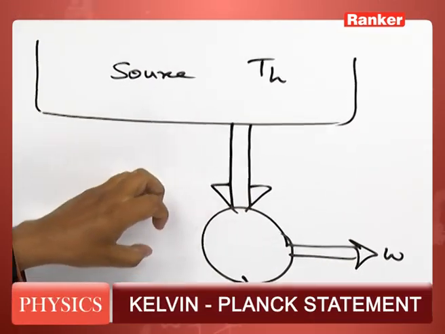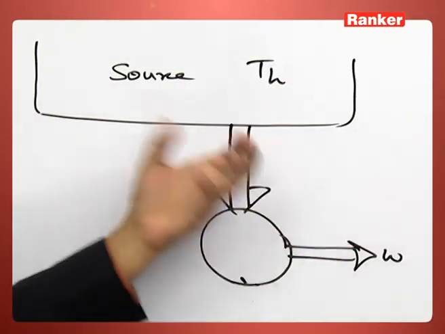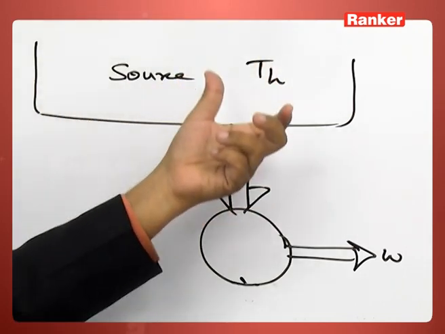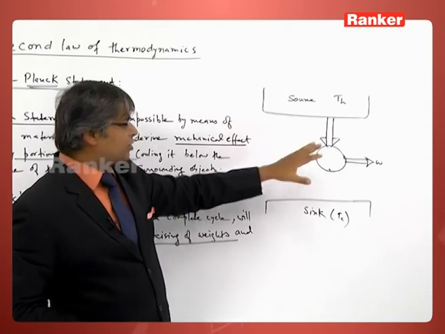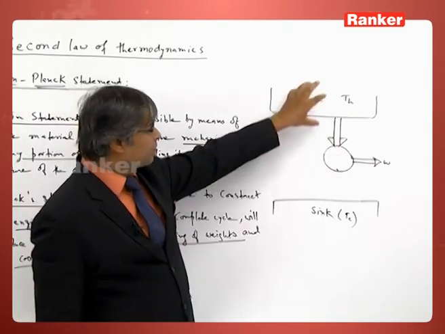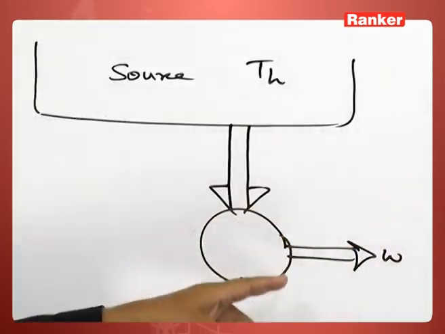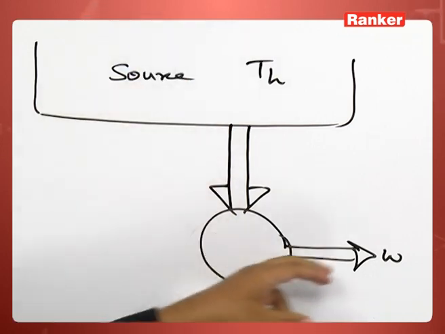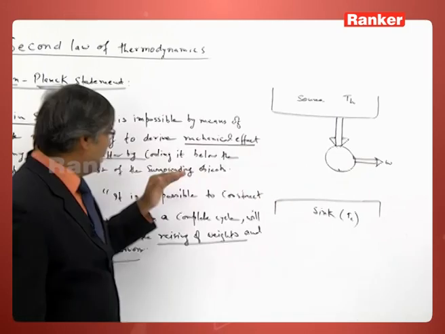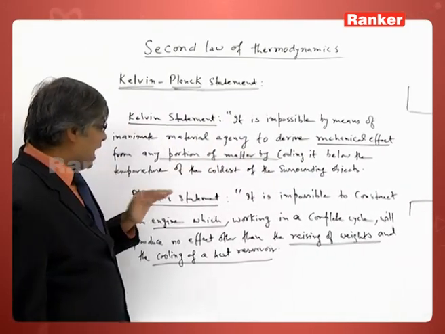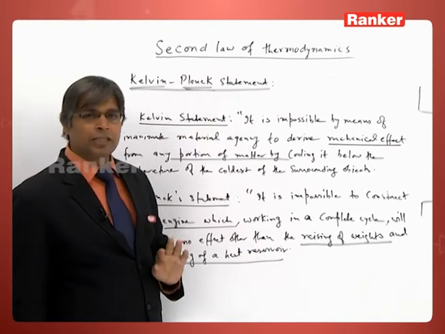We just imagine a machine which does some weight raising, that is work done, and it makes this portion cool. That means it extracts heat. Such a machine cannot be made which continuously cools this source and converts that energy into work. That means the Kelvin statement and the Planck statement are basically the same. So we say the Kelvin Planck statement.